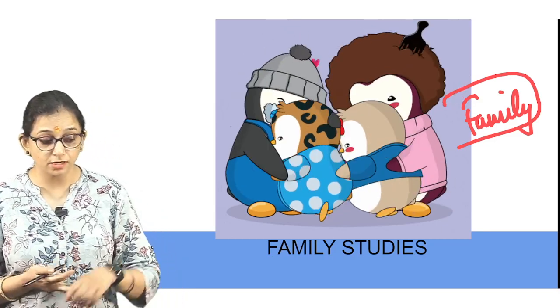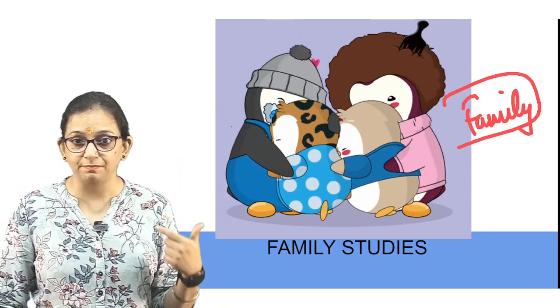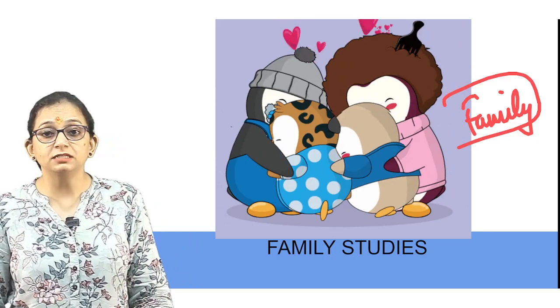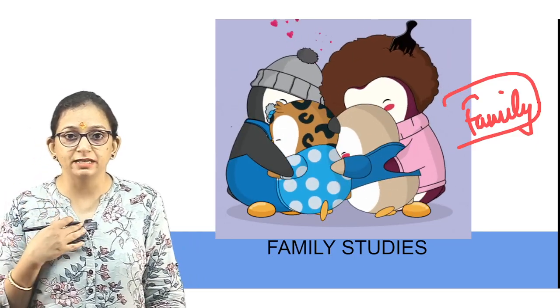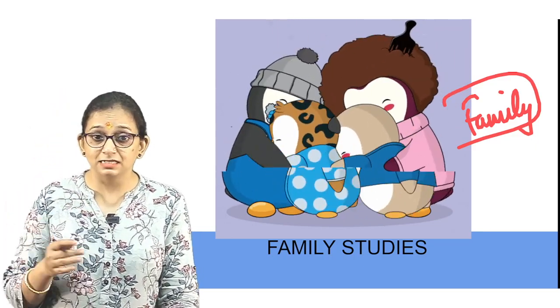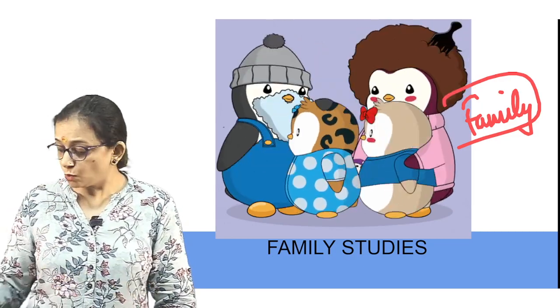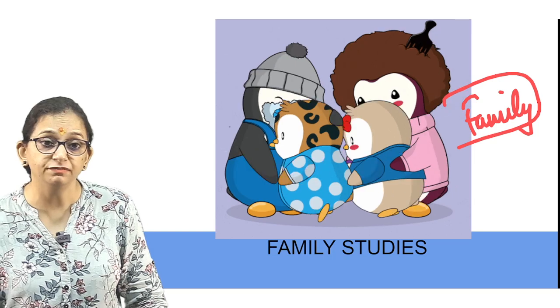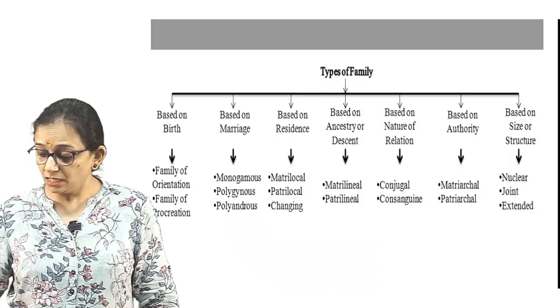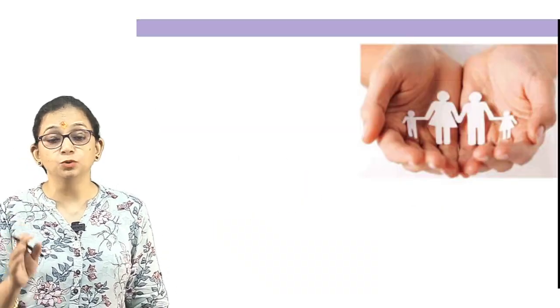This is what is important because there has been a question that came up regarding these. Okay, so it is the most immediate group a child is exposed to, and it basically has certain characteristics. So what are the characteristics of a family? First of all, it is a universal group.